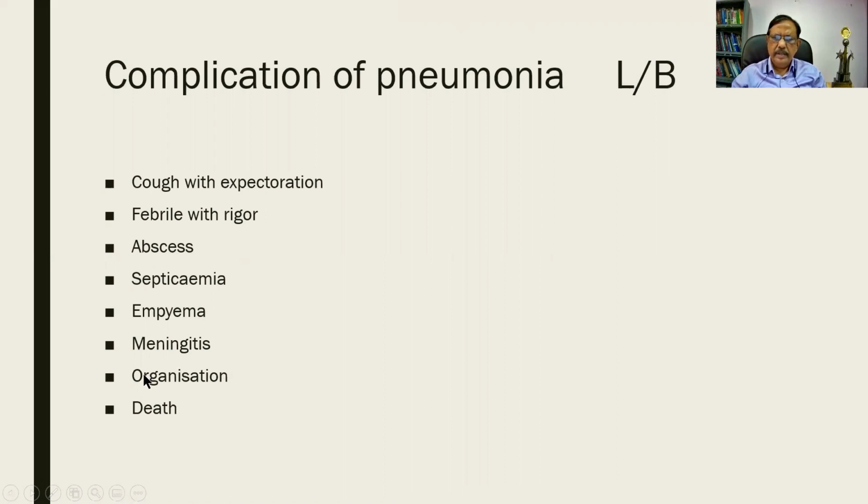Organization we had mentioned earlier. Death is very rare because with the advent of antibiotics and early diagnosis, treatment is good. Complications are cough with expectoration, febrile illness with rigor, abscess formation, septicemia, meningitis, empyema thoracis. Sometimes there can be organization. Rarely there is a death.